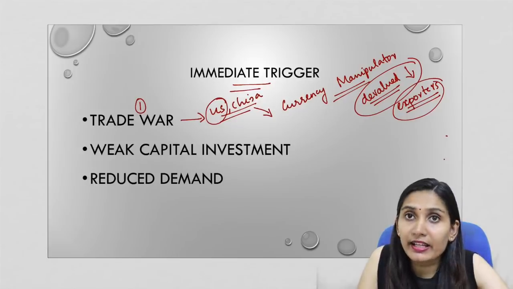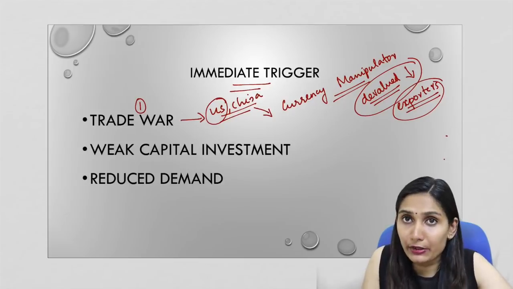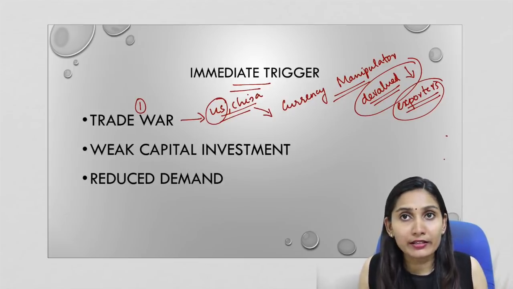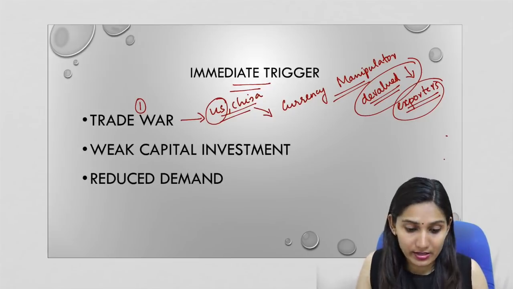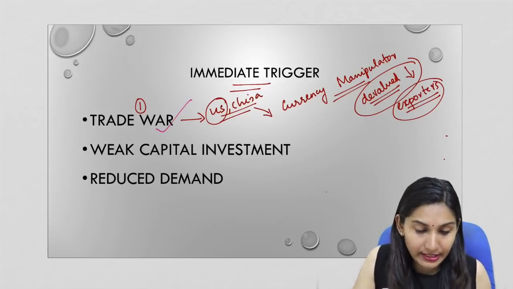So this is an indication that the trade war will continue. And remember, if the trade war continues for another 3 to 4 months, there is every chance of a global recession. So this can be one of the triggering factors.